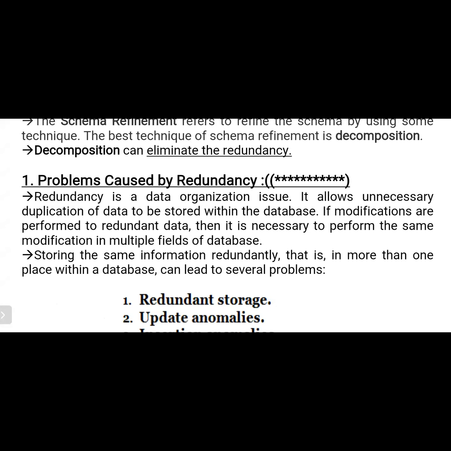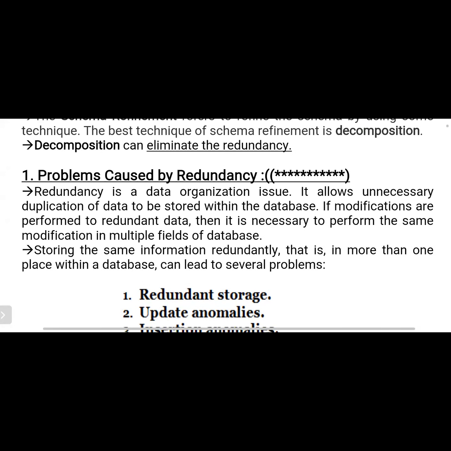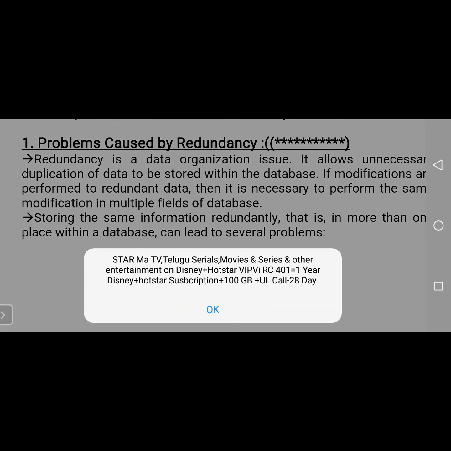So what are the problems caused by redundancy? For example, if we are not caring about the redundant data, then which types of problems occur? Redundancy is a data organization issue. It allows unnecessary duplication of data to be stored within the database. So if modifications are performed on redundant data, then it is necessary to change other cells of the database. So if we want to insert some record into the database, then it will automatically insert some other data into the database. If we want to delete some record from the database, then it also deletes some other records. Am I right?